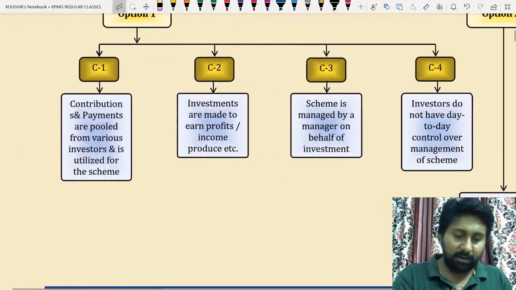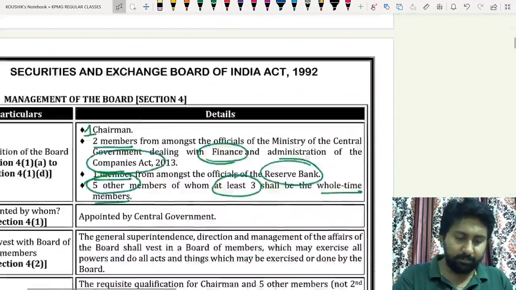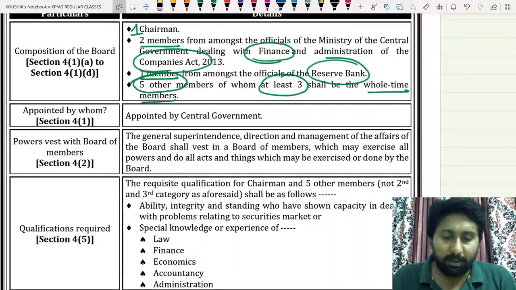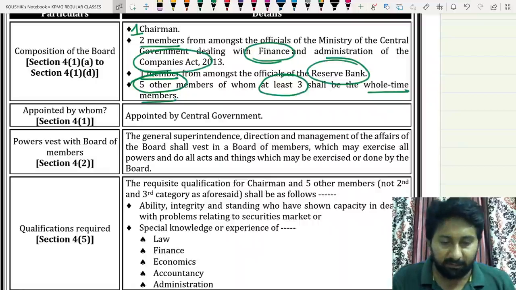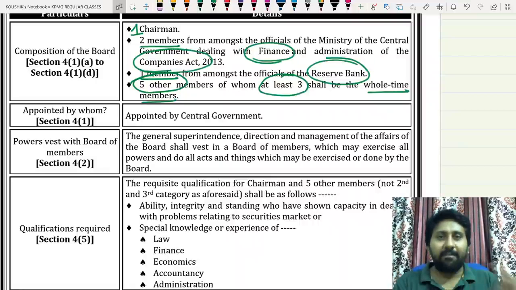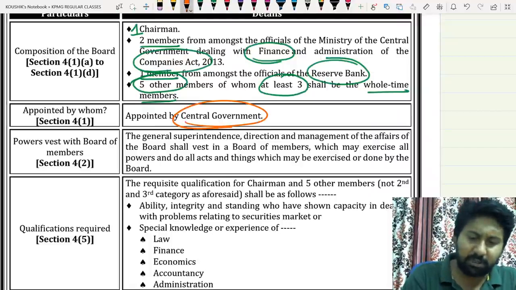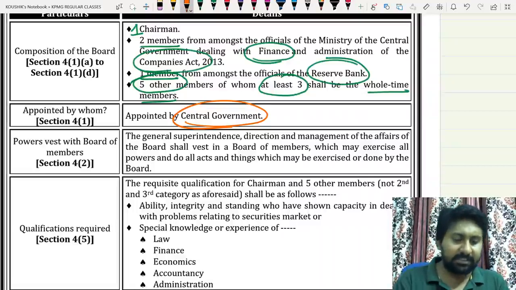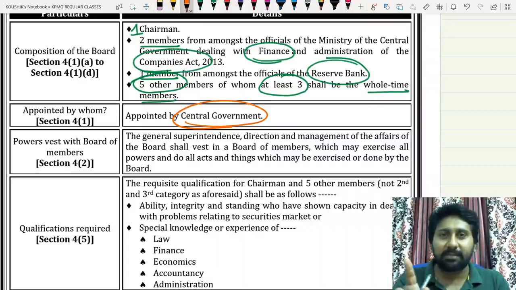So we now learned these questions. Now tell me, what is the composition of the board? 1 chairman, 2 members from the Ministry of Finance and Ministry of Corporate Affairs, 1 member from the RBI, and 5 other members, at least 3 of whom must be whole time. Appointed by whom? Central government, meaning Ministry of Finance. And powers vest with the board of members. Not board of directors; here all of them are called members. Therefore we call them board members, or board of members.